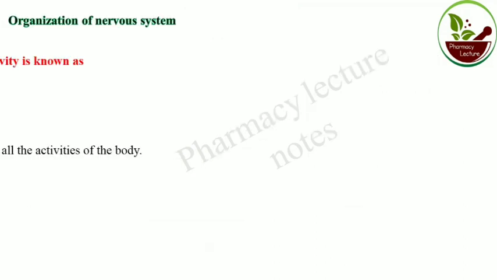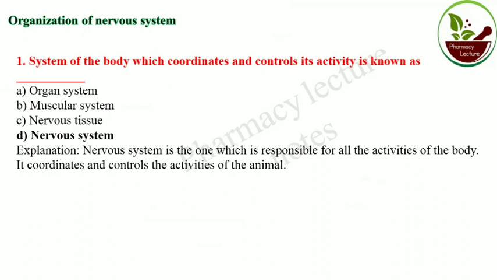So first question, organization of nervous system. The system of the body which coordinates and controls its activity is known as dash. That means the nervous system mainly coordinates and controls the activity of the human body. See the explanation: nervous system is responsible for all the activity of the body, so it coordinates and controls the activity of human beings. So the answer is nervous system.